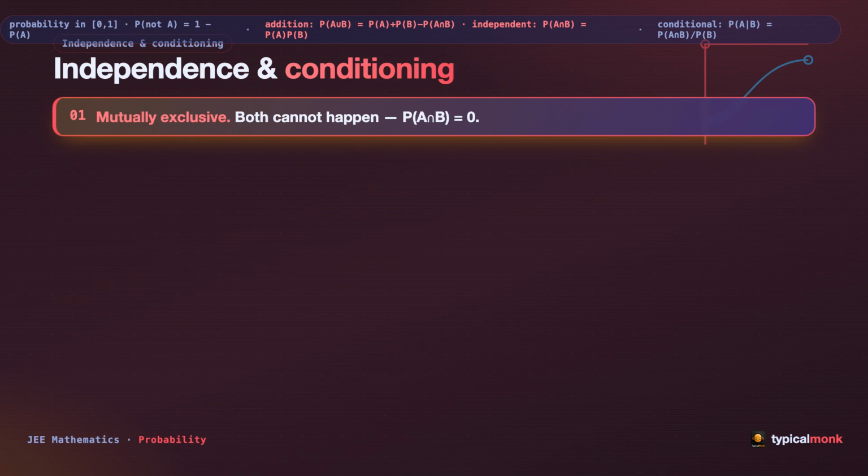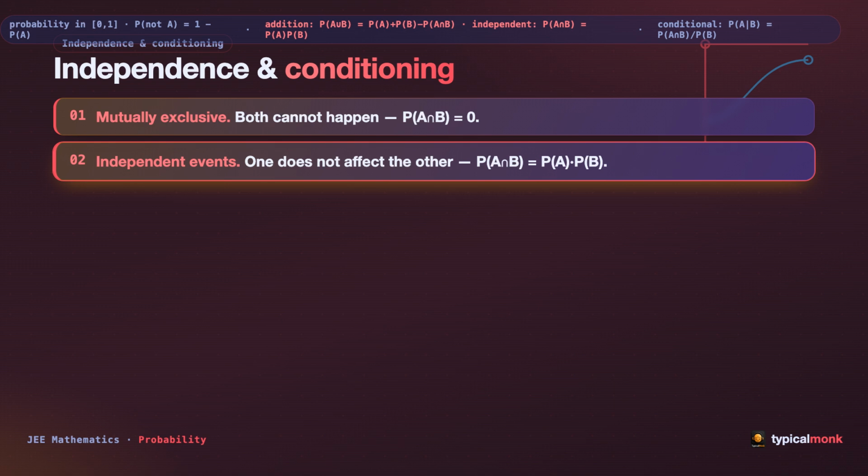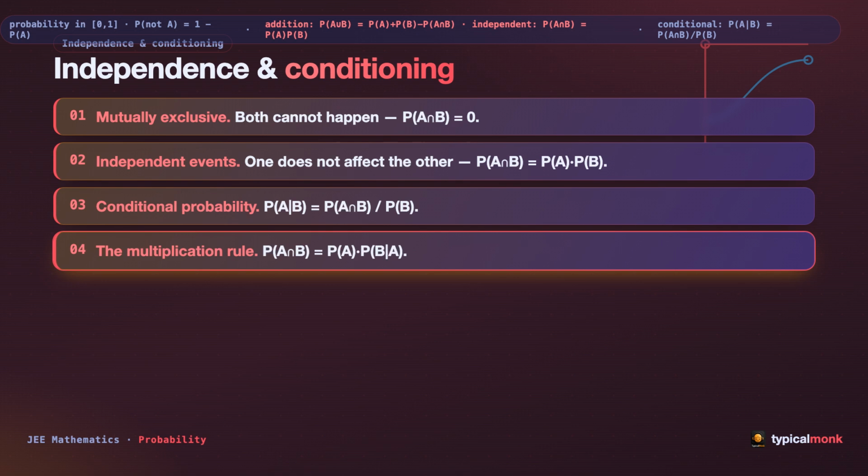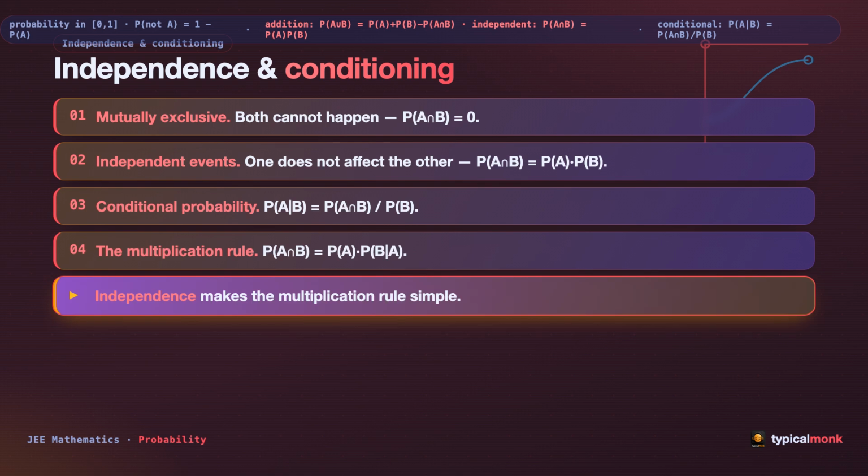Now, independence and conditioning. Mutually exclusive: both cannot happen, so P of A intersection B is 0. Independent events: one does not affect the other, so P of A intersection B equals P of A times P of B. Conditional probability: P of A given B equals P of A intersection B over P of B. The multiplication rule: P of A intersection B equals P of A times P of B given A. Independence makes the multiplication rule simple.